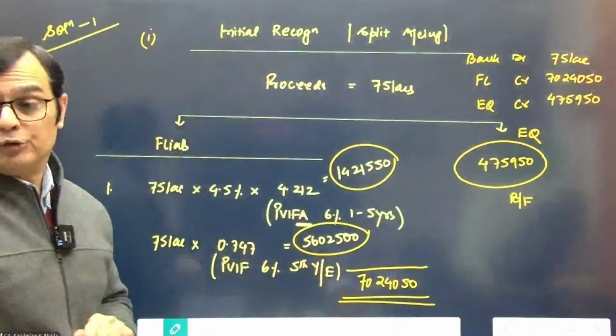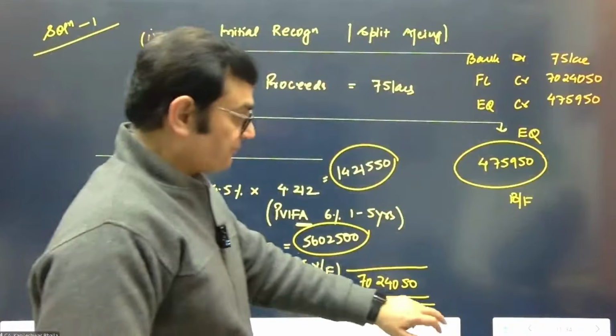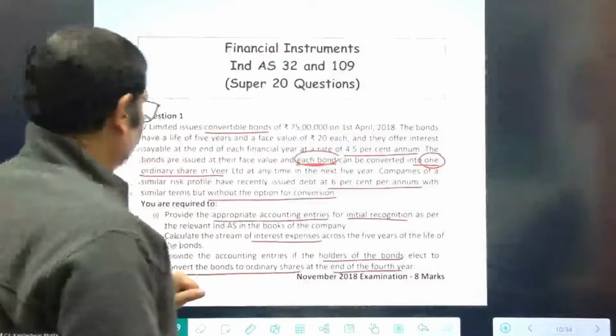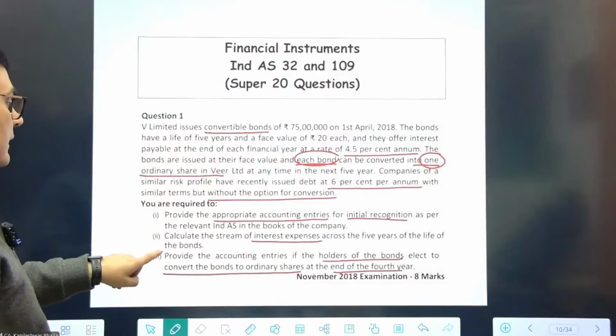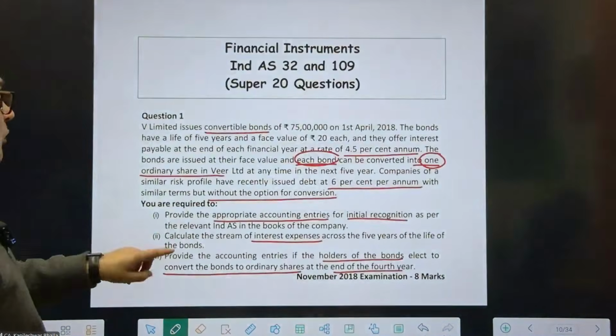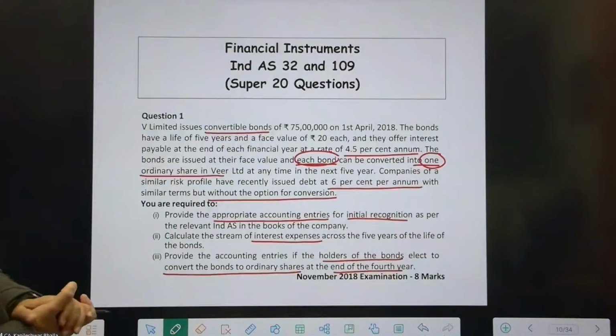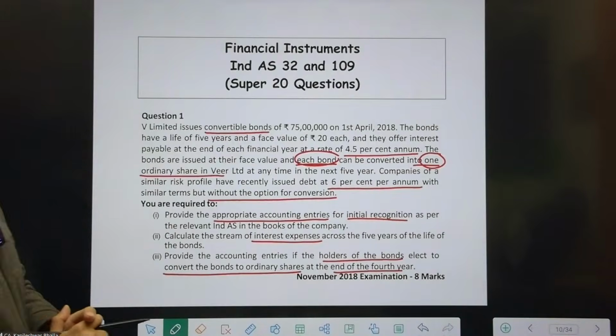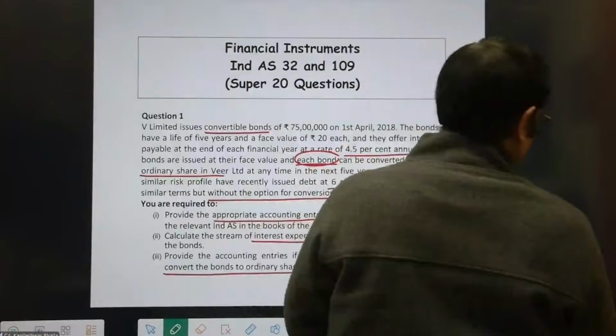That is the entry at the inception. So the first part is done, interest is done. Then it says what is the accounting entry if the bondholders convert them into ordinary shares at the end of the 4th year. So we're converting at the end of the 4th year. Let's now go to the third part.